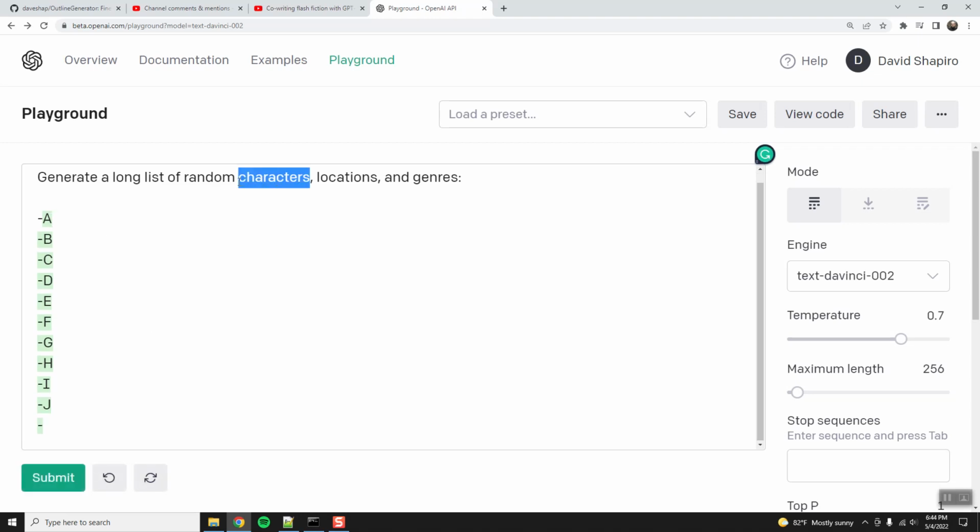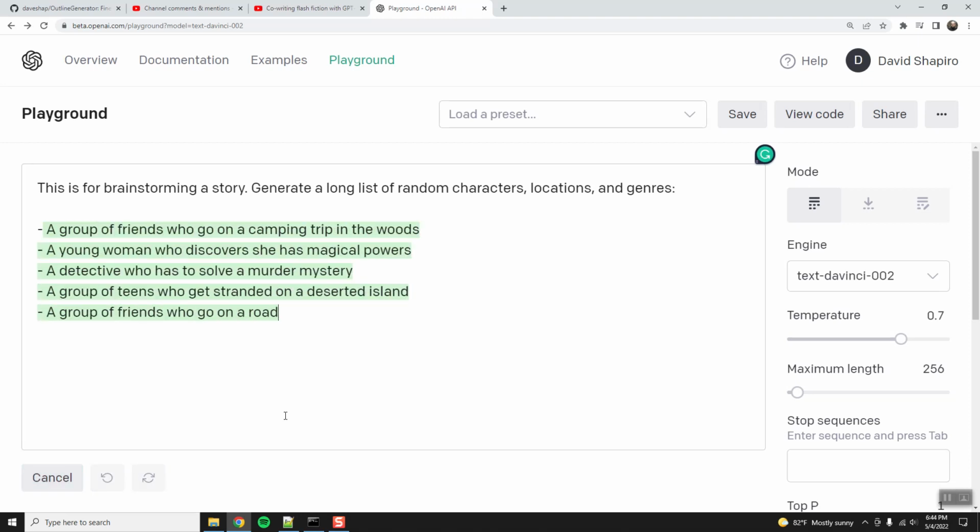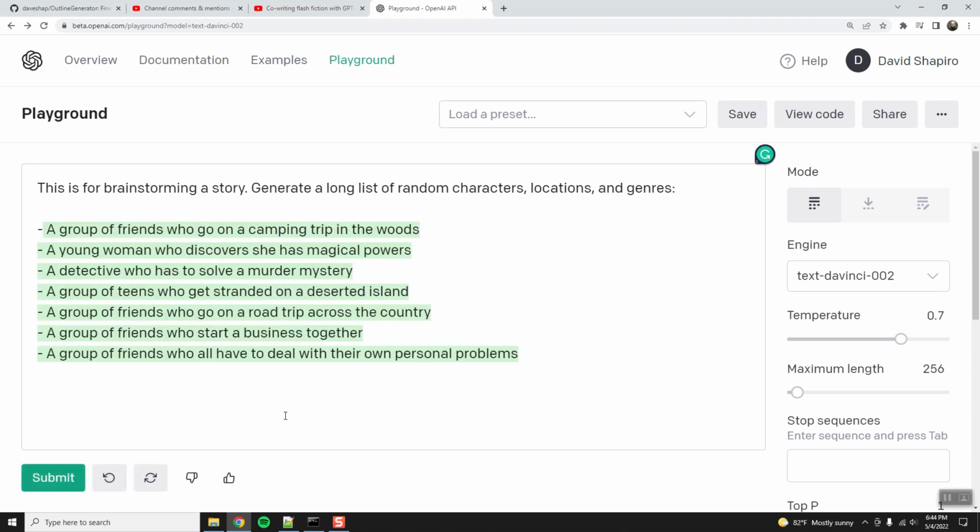Oh, random characters. Let's see. So we need to tell it for a story. This is for brainstorming a story. Generate a long list of random characters, locations, and genres. There we go. Oh, good. Good, good, good. Okay. So here's what happens is it gives us some random stuff. Let's run this a couple times to see if it gives us similar things. Because like a group of friends who get stranded on a desert island, camping trip in the woods.